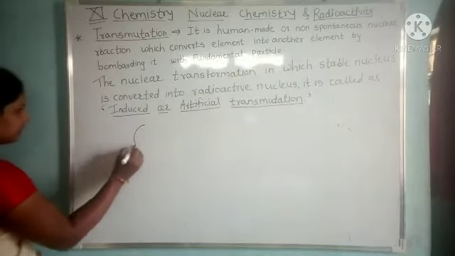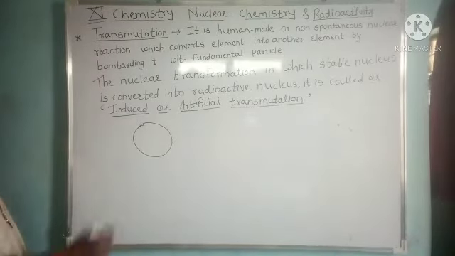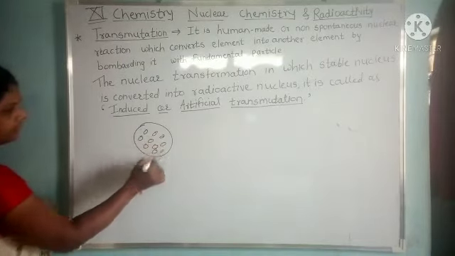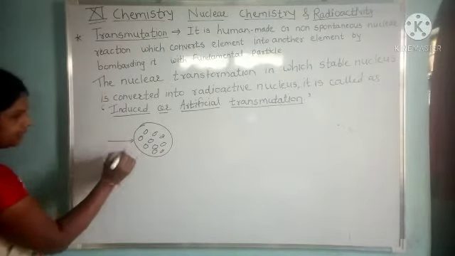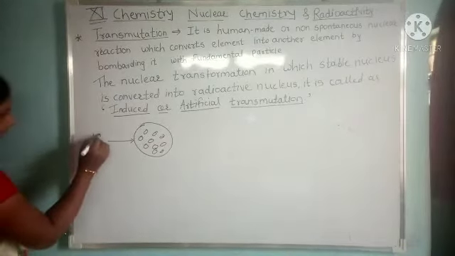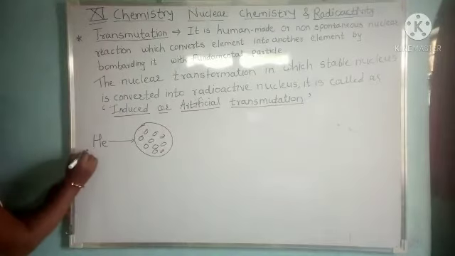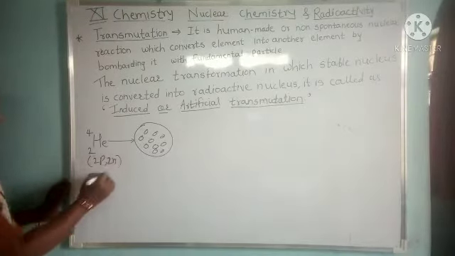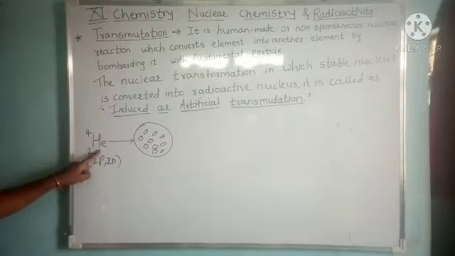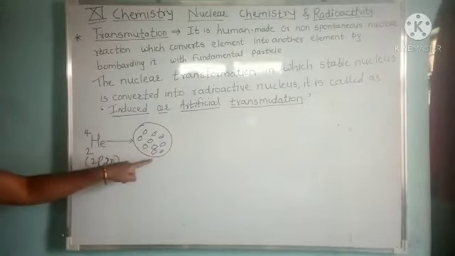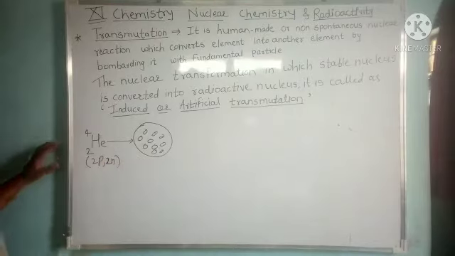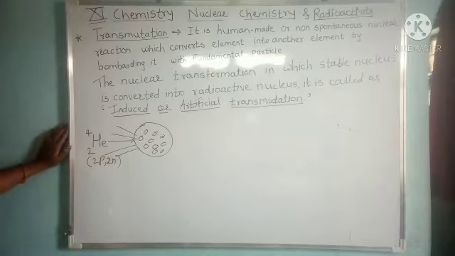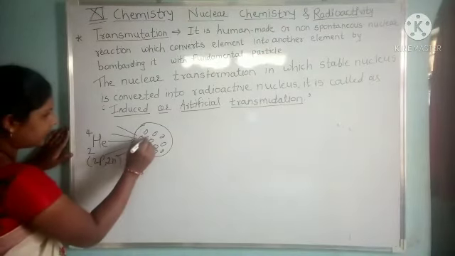Suppose there is the nucleus of an element which contains a number of protons and a number of neutrons. When we bombard it with helium nuclei or alpha particles with two protons and two neutrons, these protons and neutrons enter into that element.